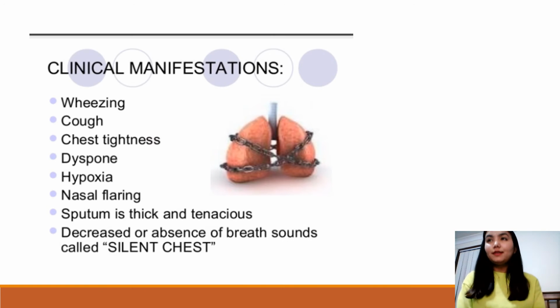Now I'm going to discuss some of the common signs and symptoms of asthma that include wheezing, cough, chest tightness, dyspnea, hypoxia, nasal pharynx, sputum that is thick and tenacious, and decreased or absence of breath sounds, called silent chest.